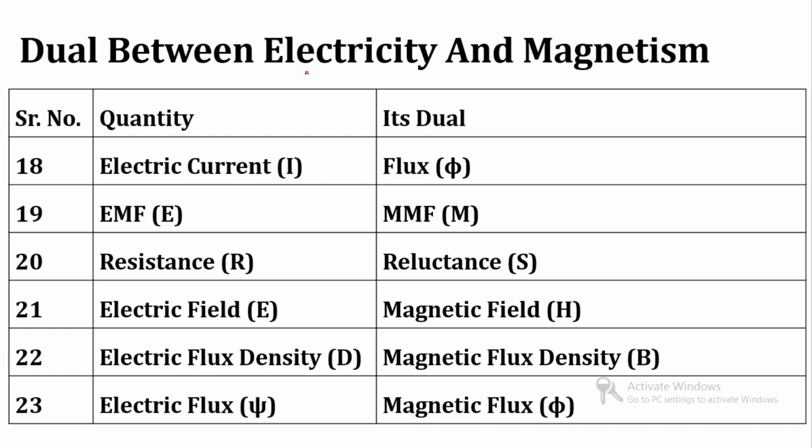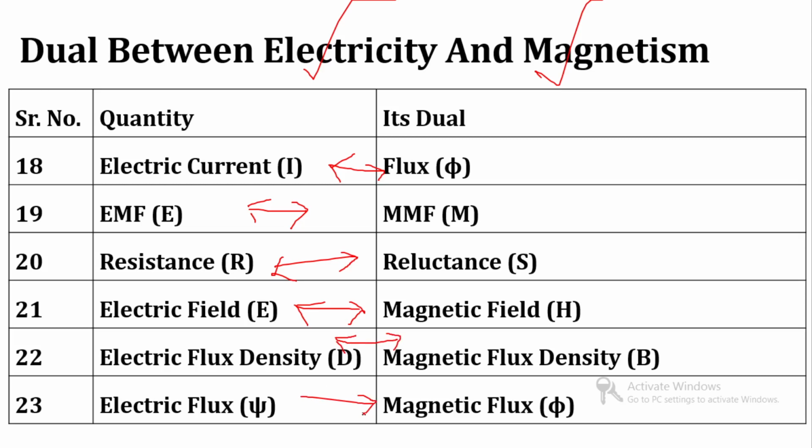Now consider the duality between electricity and magnetism. Electrical current, its dual is flux. EMF, its dual is MMF. Resistance, its dual is reluctance. Electric field, its dual is magnetic field. Electric flux density, its dual is magnetic flux density.